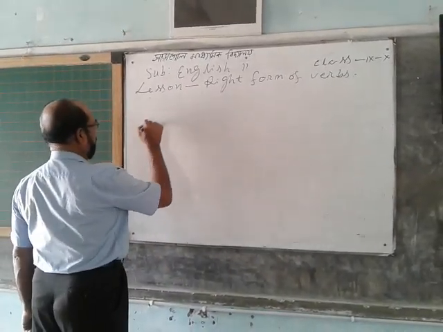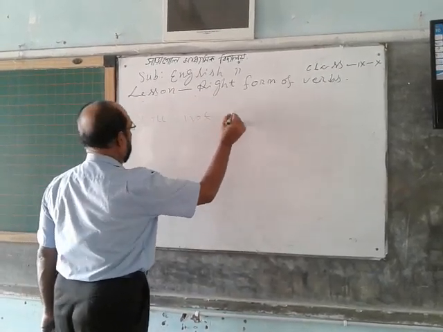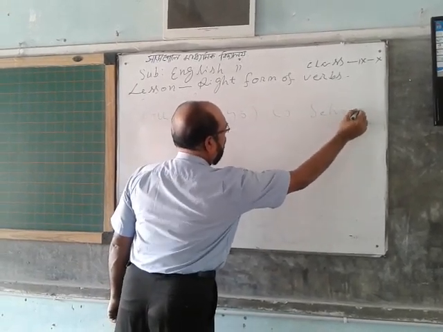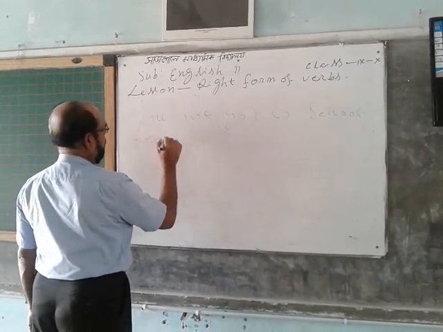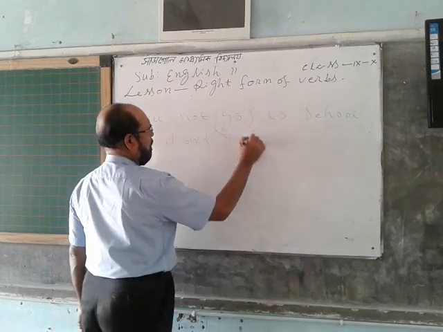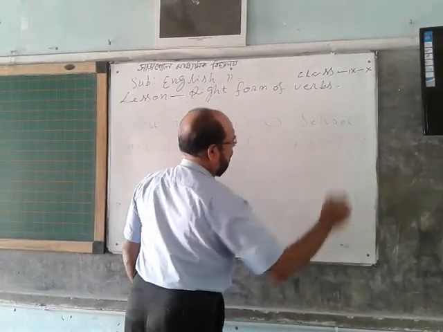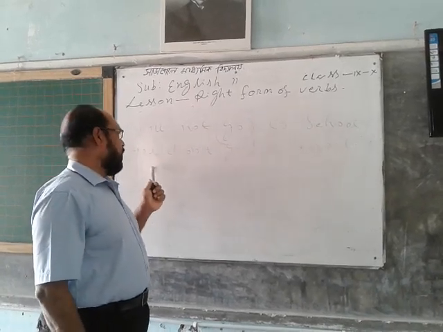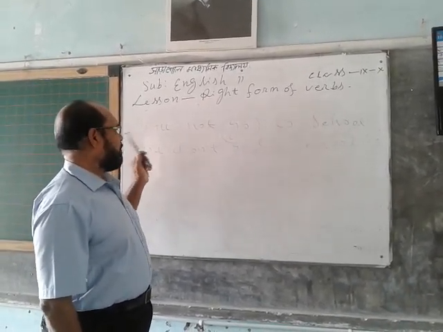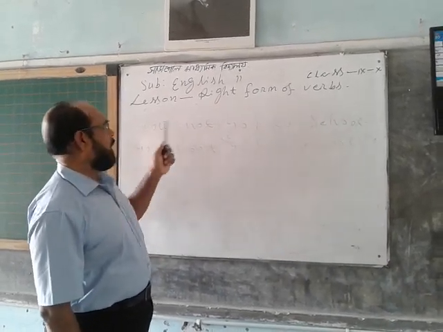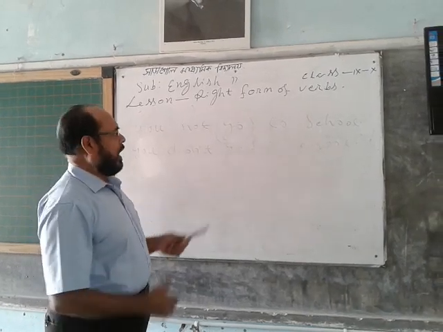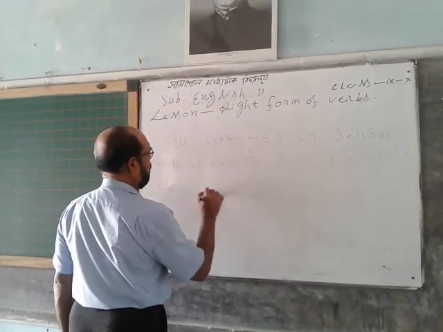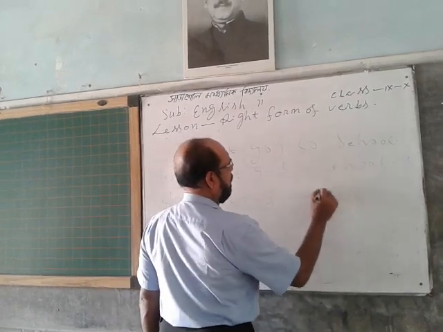If the subject is third person singular number, you will use doesn't, and for other subjects, don't. For example: he doesn't go to school.